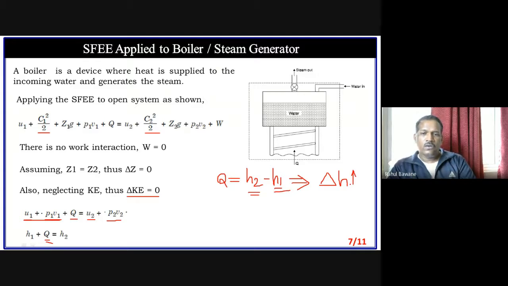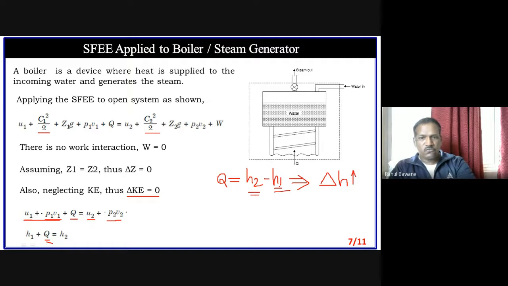Now tell me, in a condenser, we are not providing heat, we are extracting heat from steam. So at the intake, steam has a higher enthalpy, so H1 is higher. When it passes through a condenser, its heat is extracted, so at the outlet we get steam with a lesser enthalpy. So we can say that in a condenser, heat is extracted, and due to this there is a drop in enthalpy. At inlet there is higher enthalpy of steam, but when heat is extracted, enthalpy gets reduced.